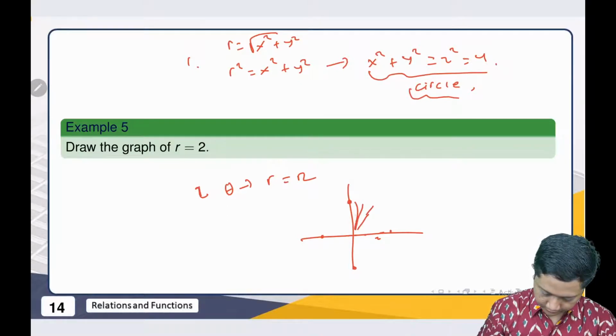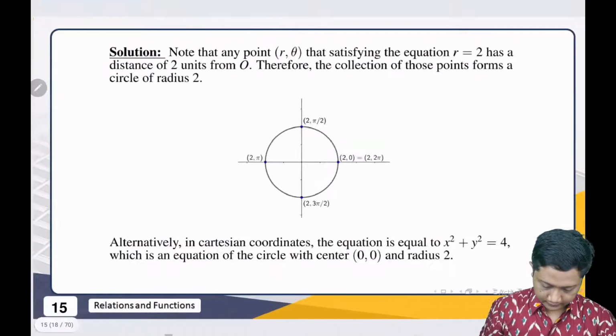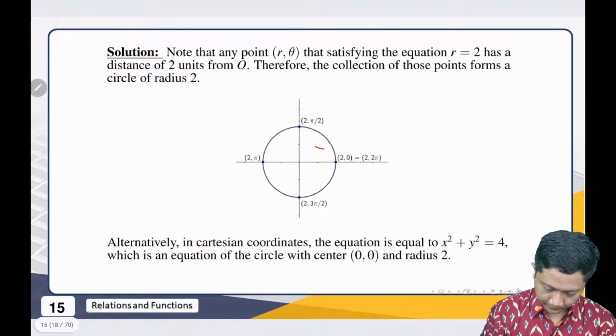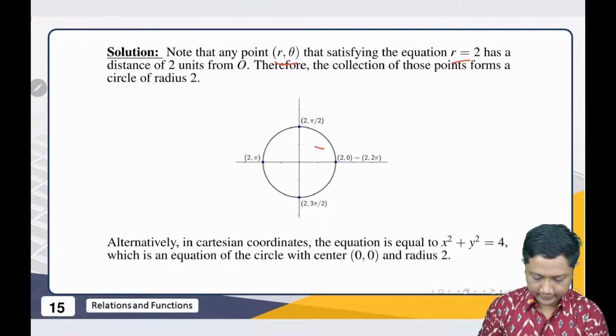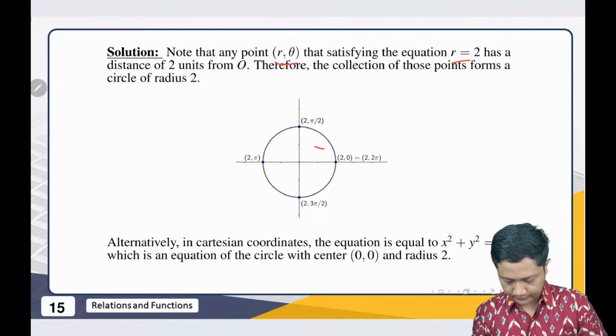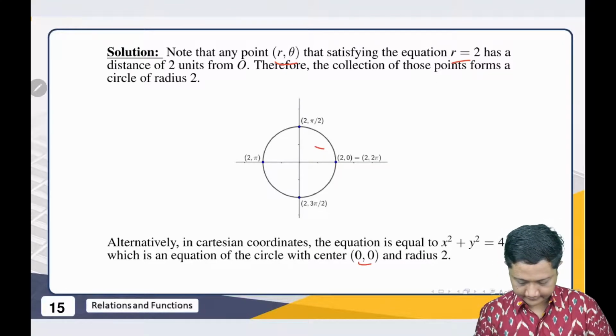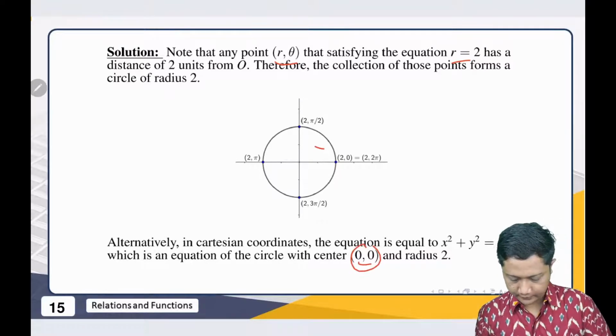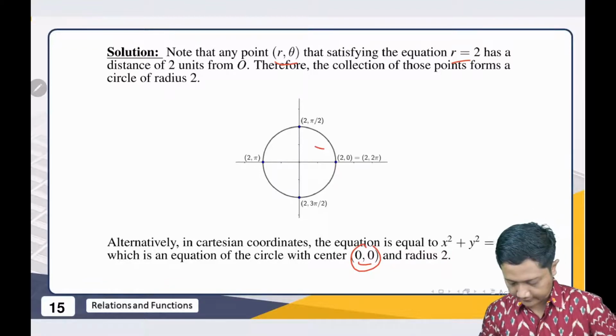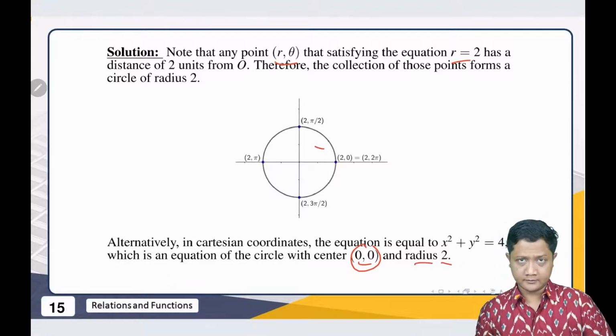So again, we get a circle with radius 2. Whatever the point, everything will satisfy here. So we get this: the center is (0, 0), and the radius is 2.